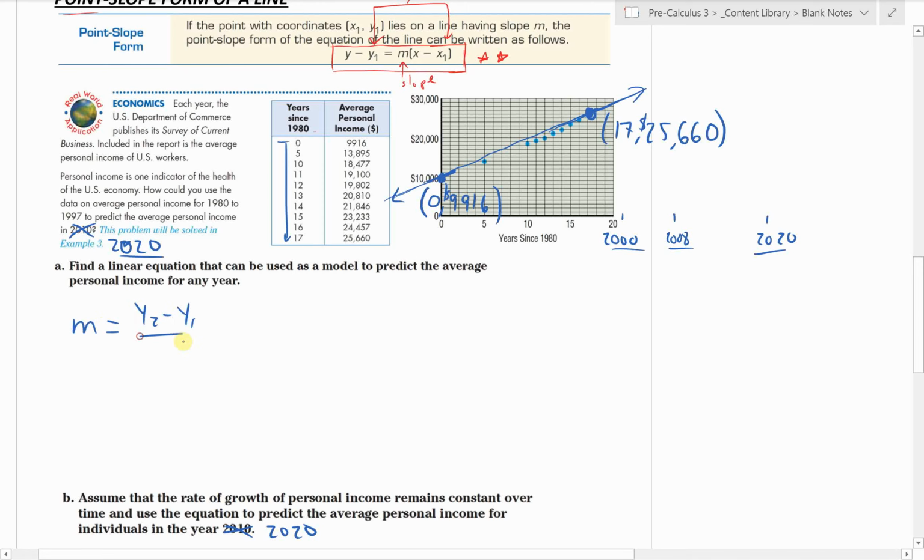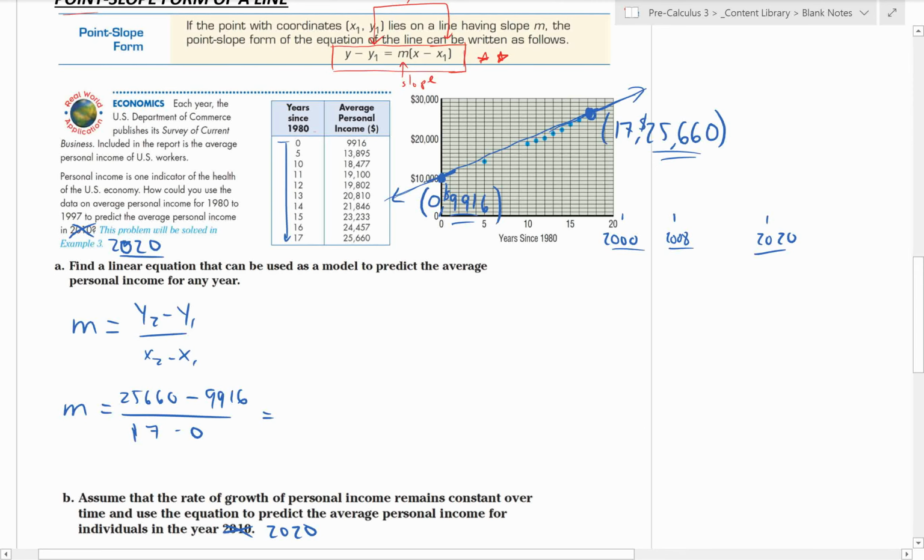Slope is y2 minus y1 over x2 minus x1. So our known y values are 25,660 minus 9,916, all over 17 minus 0. And then I can just compute that value, right?